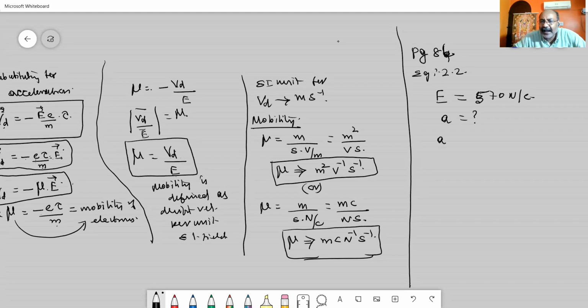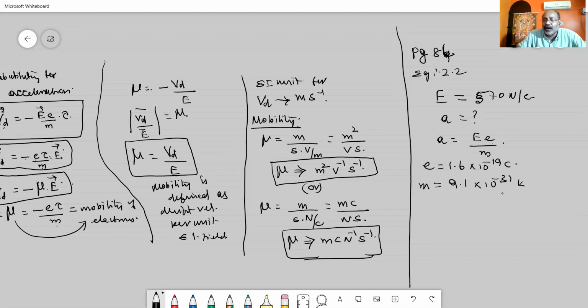See, we know the formula, acceleration produced a is equal to e into E divided by m. Isn't it? We have defined it. I have written only the magnitude. So for acceleration, what is the value of e? e is nothing but the charge of the electron, 1.6 into 10 to the power of minus 19 coulomb. What is m? m is the mass of the electron, 9.1 into 10 to the power of minus 31 kilogram.